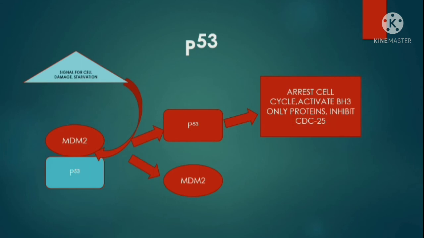P53 is also known as the guardian of the genome. It can perform functions like arresting of the cell cycle, activation of BH3 only proteins in the intrinsic pathway of apoptosis, and inhibition of CDC25. Normally in a cell, they are seen closely associated with MDM2 proteins, which are their inhibitors. But when receiving a signal of cell damage, DNA damage, and starvation, they get separated from MDM2 proteins and arrest the cell cycle.